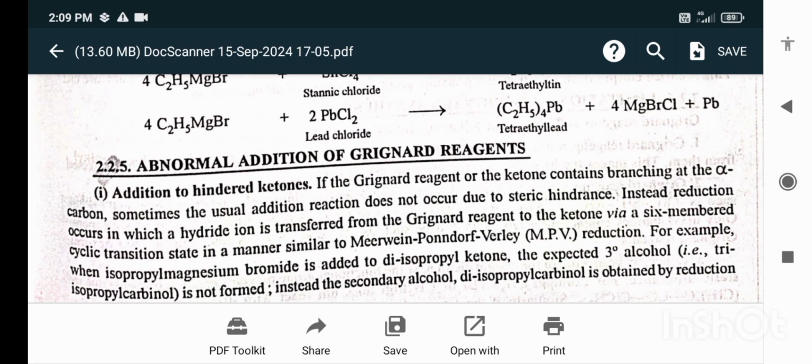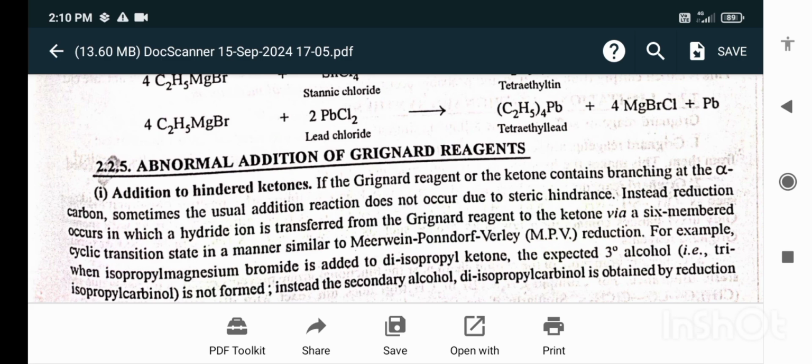Abnormal addition of the Grignard reagent. Addition to hindered ketone, if the Grignard reagent or ketone contains branching at the alpha carbons. Sometimes the usual addition reaction does not occur due to steric hindrance. Instead, reduction occurs in which a hydride ion is transferred from the Grignard reagent to the ketone via a six-membered cyclic transition state, in a manner similar to Meerwein-Ponndorf-Verley reduction.